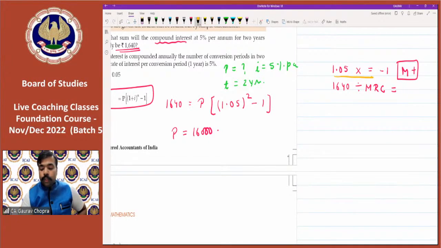Then we have to subtract 1. After deducting 1, whatever is the result, press M plus button. Then next step is type 1640, divide, press MRC button and then equal to. You will get 16,000 as the answer.